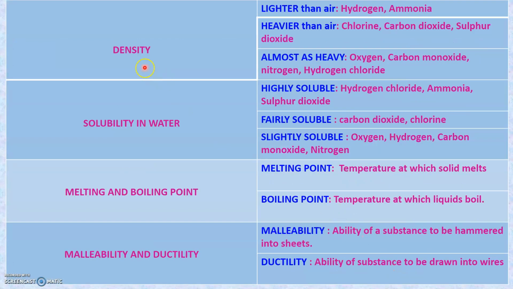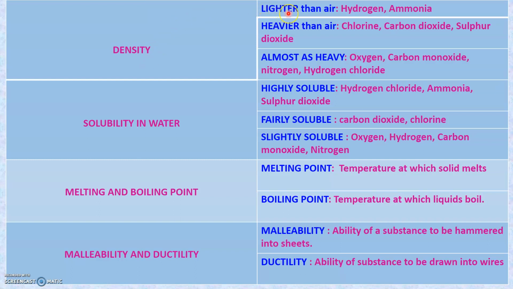The next physical property is density. Have you heard of this word density before? Or what is density? It is a word that is used to describe how much space an object or substance will take in relation to the mass of the object.